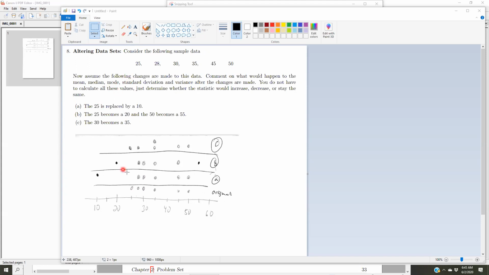The 25 becomes this 25. That 25 becomes a 10. Well, certainly that 10 is an outlier. We know about outliers now. And so that'll decrease the mean, because the mean is very sensitive to outliers. And that's a much more spread out data set than originally, so the variance and the standard deviation will both increase because of that additional spread.